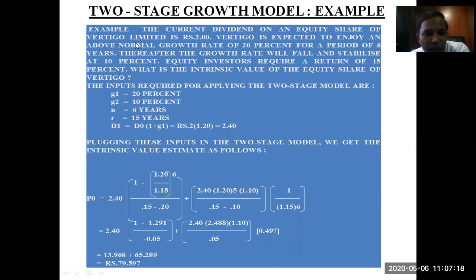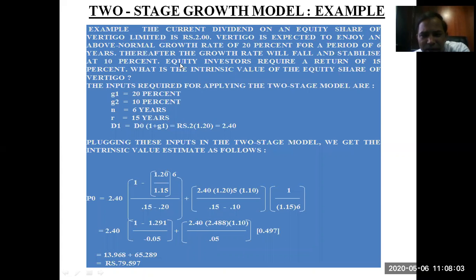Vertigo is expected to enjoy an above-normal growth rate of 20% for a period of 6 years. So up to 6 years, the company is going to enjoy a growth rate of 20% every year. The dividend will rise by 20% every year. That means if my D1 is 2.40, then D2, the dividend in the second year, will be 2.40 multiplied by 1.20. Thereafter, the growth rate will fall and stabilize at 10%. That means from the 7th year onwards, it will be 10%.